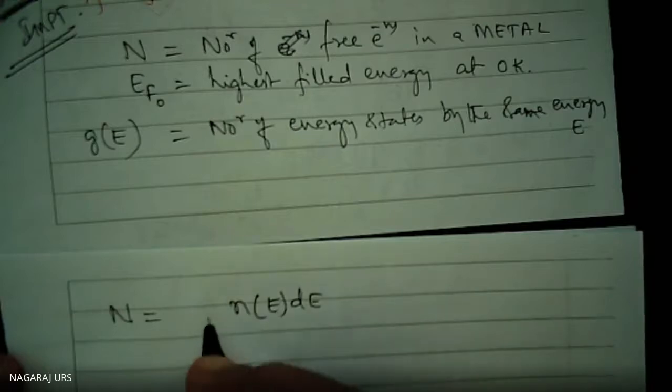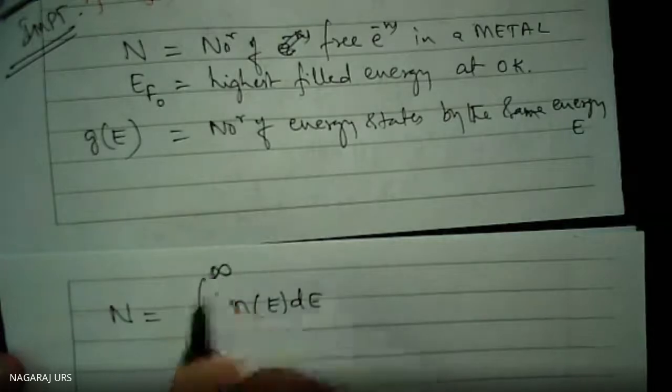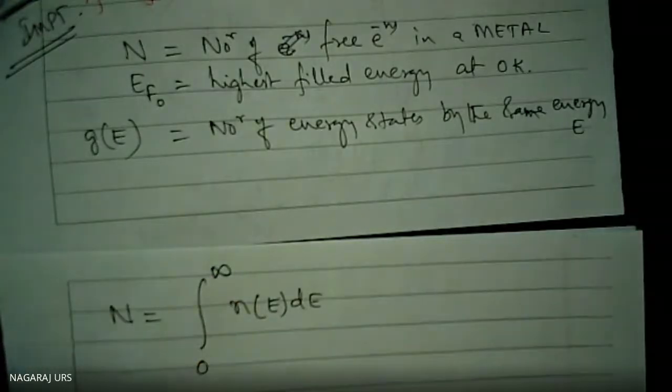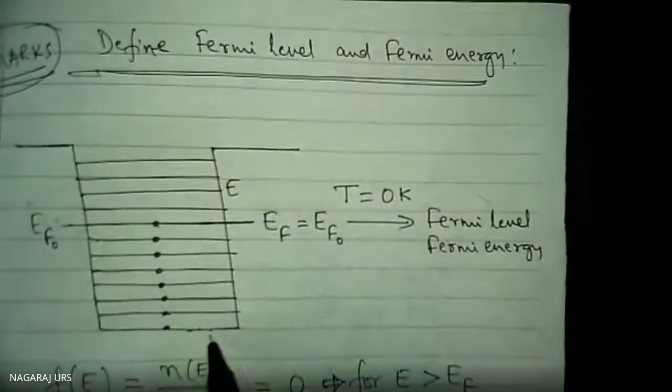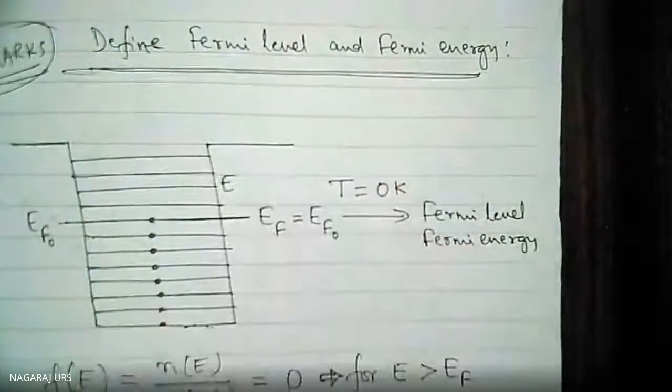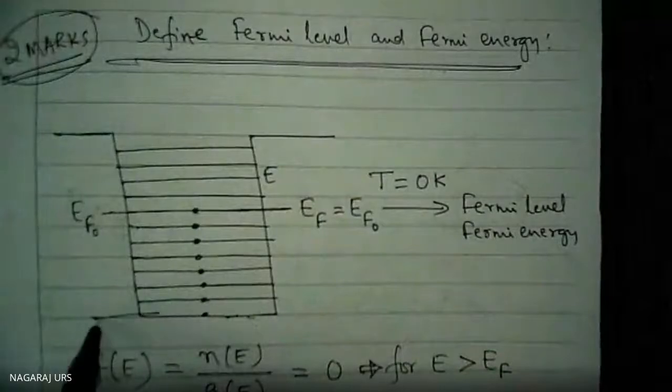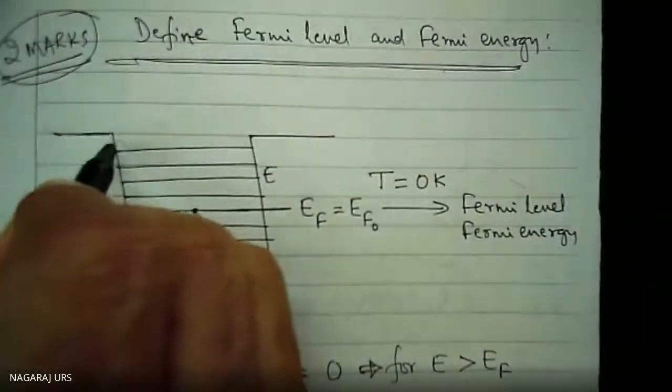To get the total number here, I am supposed to take the integration from 0 to infinity, because here the energy levels vary from 0 to infinity. I hope you understood. This is the 0 level, this is the infinite level.